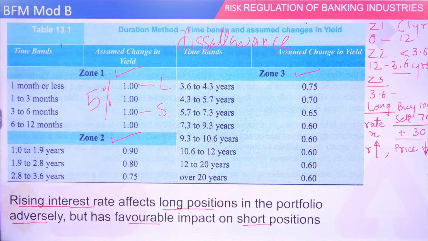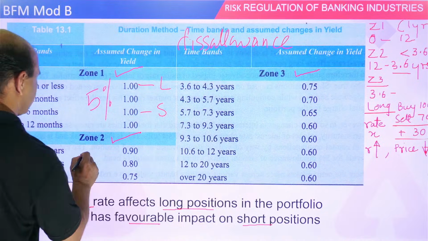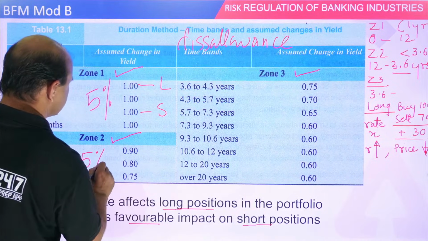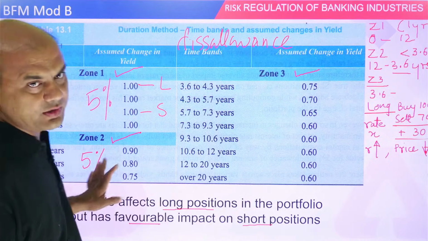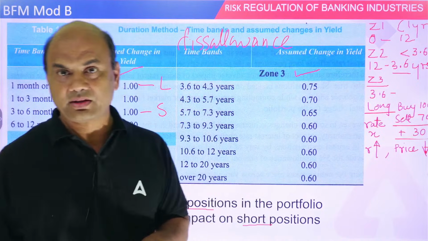They will be in zone 2, and the disallowance is again 5%, in the second zone. Got it now? Clear, everyone?